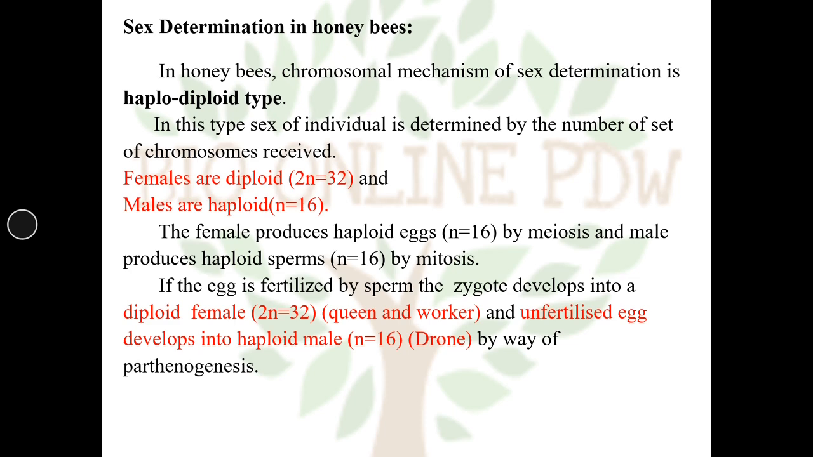And an unfertilized egg develops into a haploid male, n is equal to 16, a drone, by way of parthenogenesis. Parthenogenesis means the individual develops without fertilization. So an unfertilized egg develops into haploid males, that is drones, in honeybees.